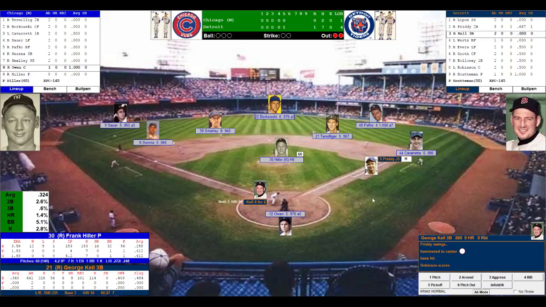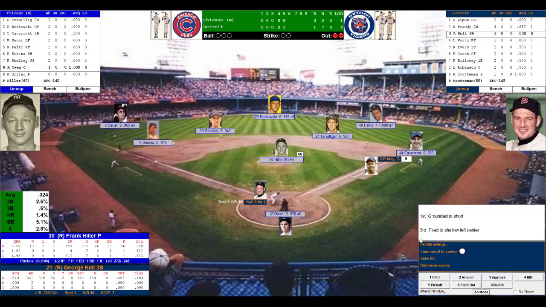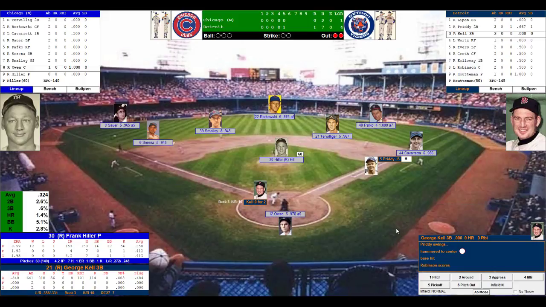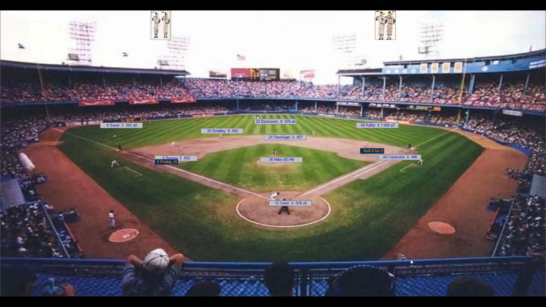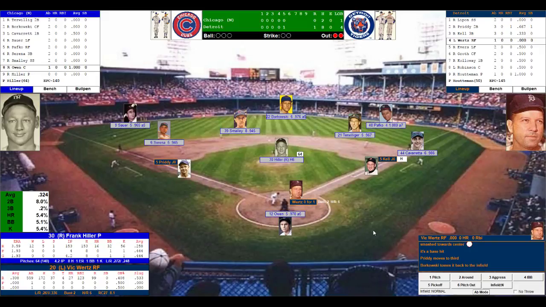Clutch hitting by Purdy. Here comes George Kell, the number 3 batter for the Tigers, 0 for 2 today. Hiller throws to first, back in time is Purdy. Hiller gets the ball back, rubs it up, steps back up on the hill, toes that rubber, looks to first. Now in at Owen, here's the pitch to Kell. That's a single to center, going first to third is Purdy. Tigers have something going here.